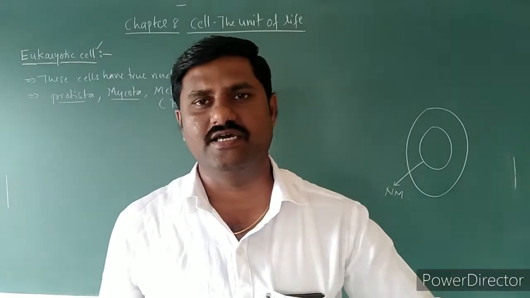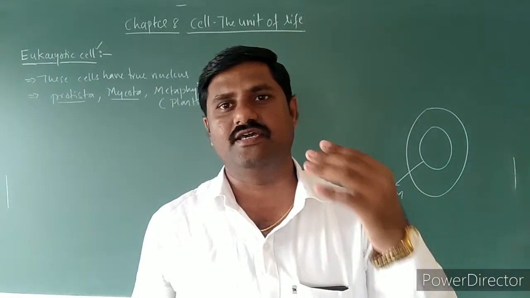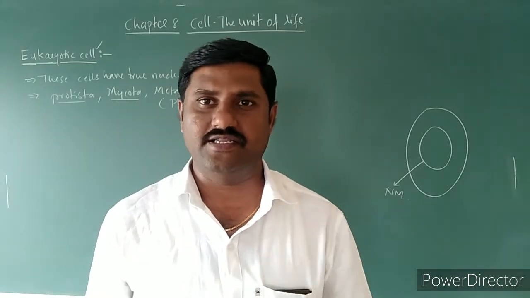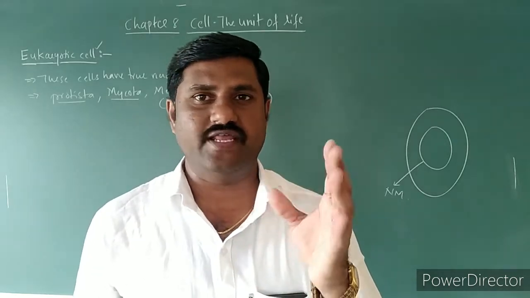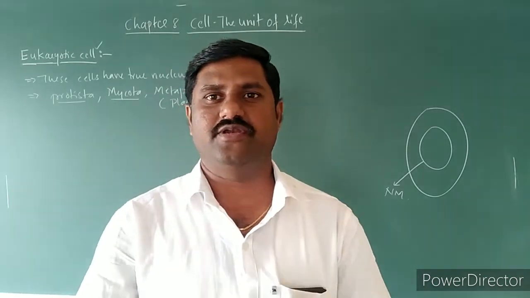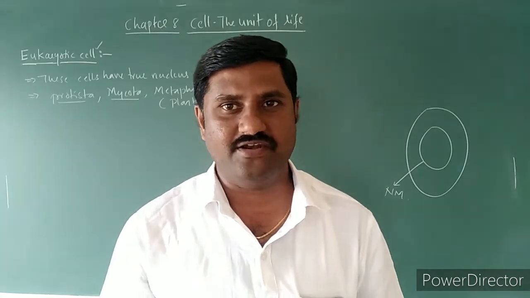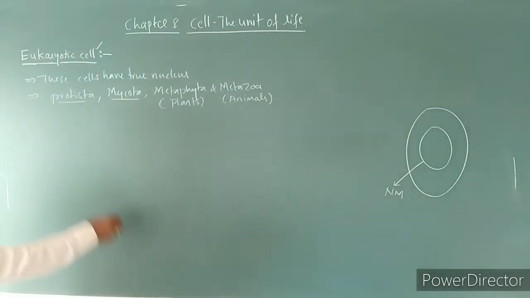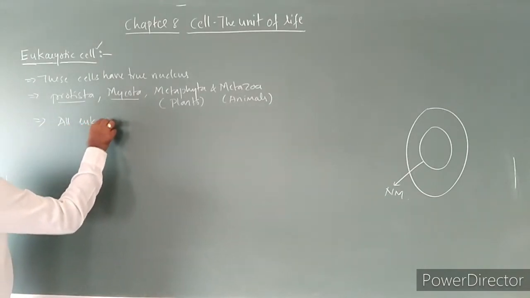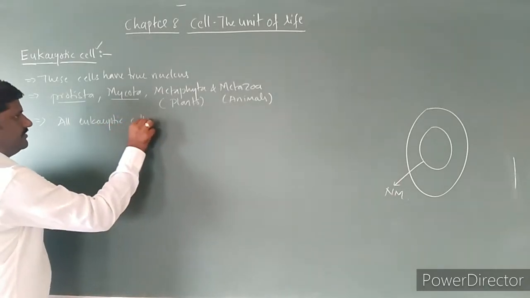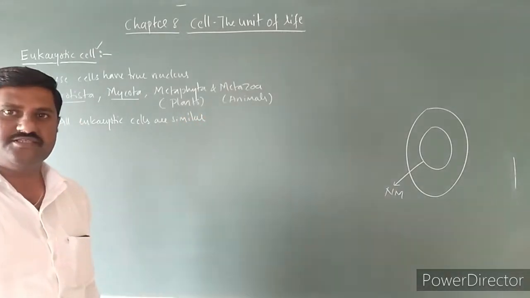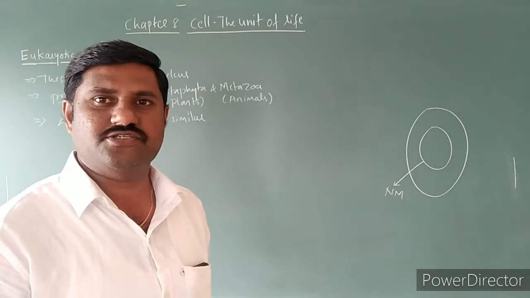These are all little higher animals as well as plants, that is, higher organisms than the previous one, that is prokaryotes. Usually bacteria, mycoplasma. Already I have given examples for many of the prokaryotic cells, and these are all eukaryotic in nature, right? So this is the fact that you should know. Yes, all eukaryotic cells are not similar in their structure. They are not always similar in their structure, they are somewhat different.